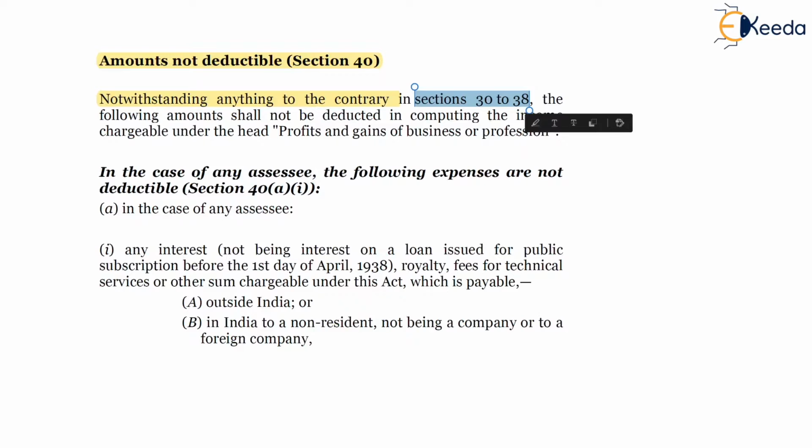This expenditure may be disallowed to the SSC if certain conditions are not satisfied by the SSC. So notwithstanding anything to the contrary in sections 30 to 38, the following amounts shall not be deducted in computing the income from business or profession.